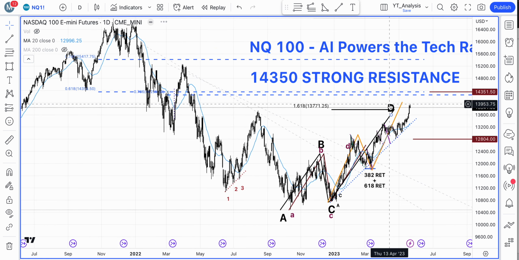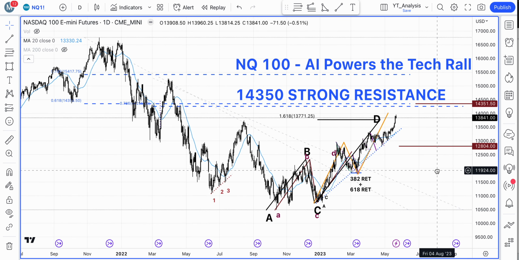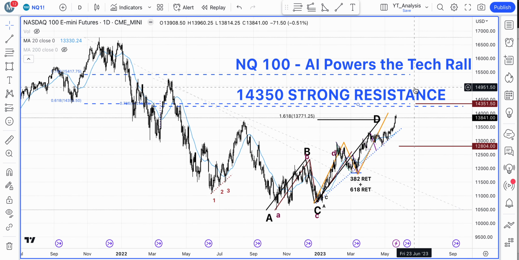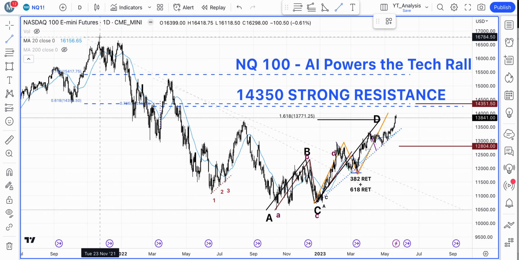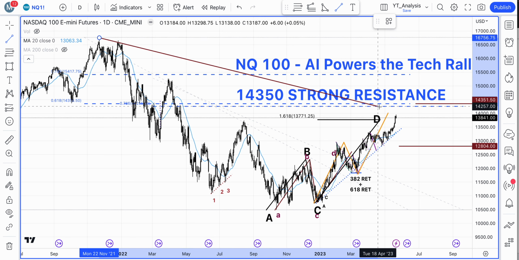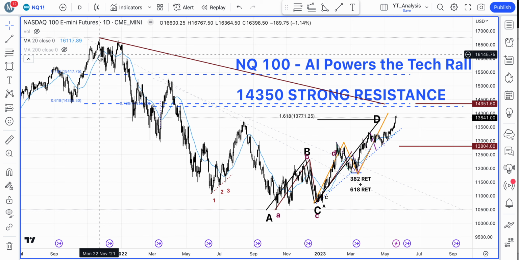But what we have is a pretty strong resistance level coming in for the index, a little bit above, around the 14,350. And why do I say that it's a strong resistance? Because we have a confluence of two Fibonacci ratios coming together. So we have the 61.8% Fibonacci retracement coming in from this high formed back in November of 2021, so quite a while ago, 22nd of November 2021 to be precise, and I believe that was the all-time high reached in this index.